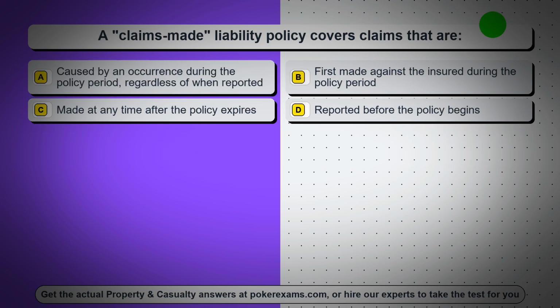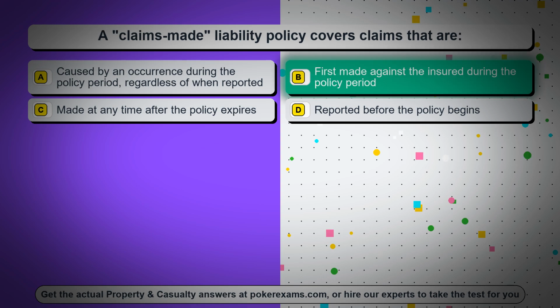Question 8. A claims-made liability policy covers claims that are: Option A, caused by an occurrence during the policy period, regardless of when reported. Option B, first made against the insured during the policy period. Option C, made at any time after the policy expires. Option D, reported before the policy begins.